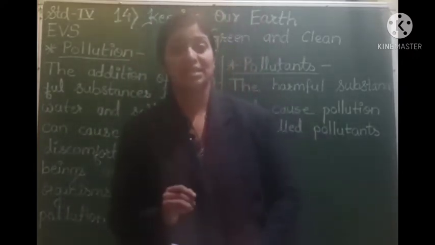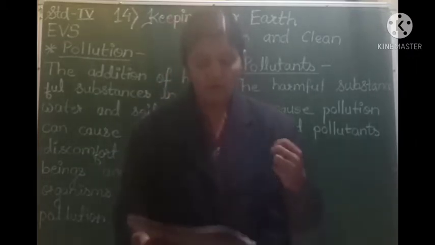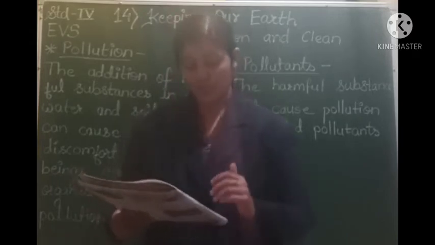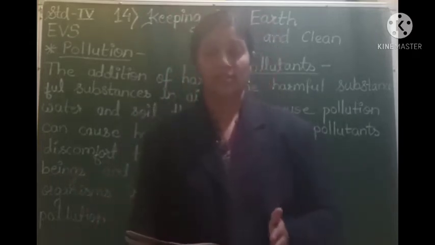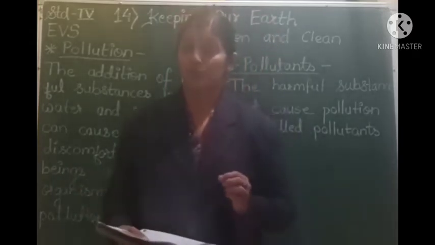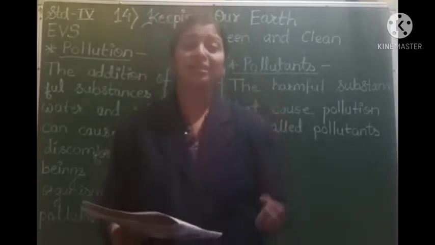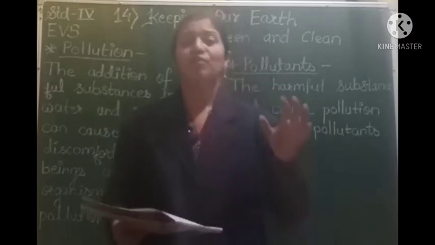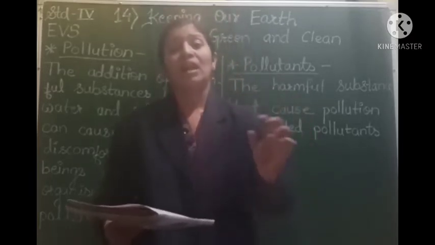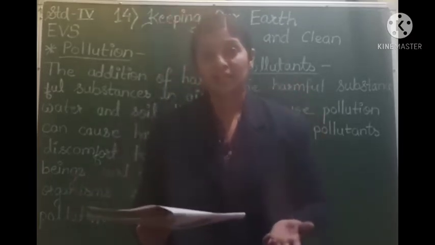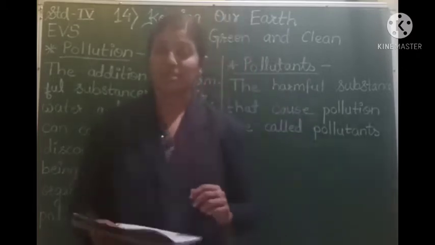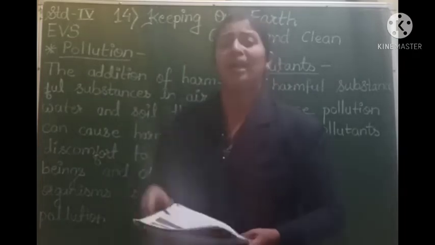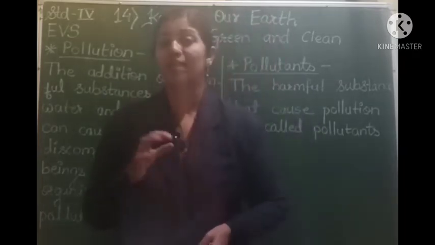So first we will discuss water pollution. So what is water pollution? The addition of harmful substances into the water bodies. Now which water bodies? The water bodies like lakes, rivers, streams, ponds, then oceans and seas. When these water bodies get polluted or dirty because of some harmful substances, then we call it water pollution. And how or why does this water get polluted?